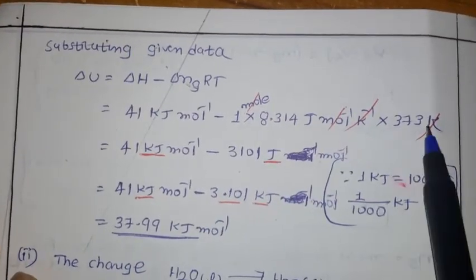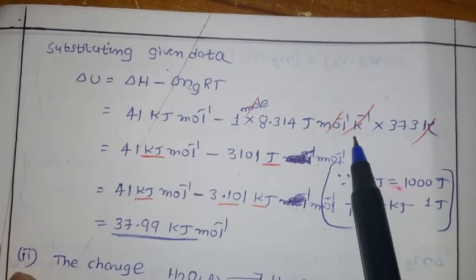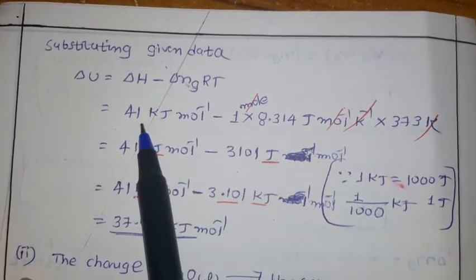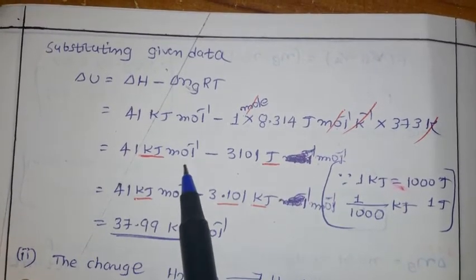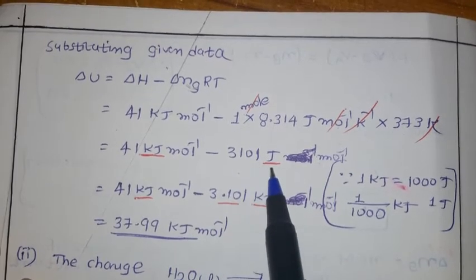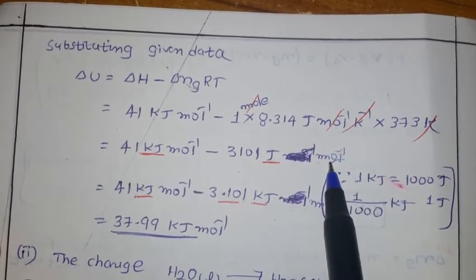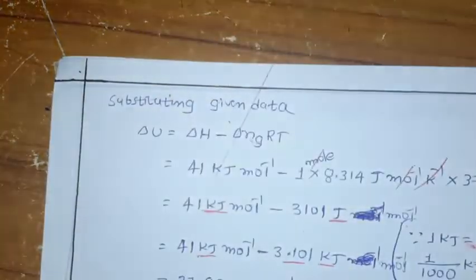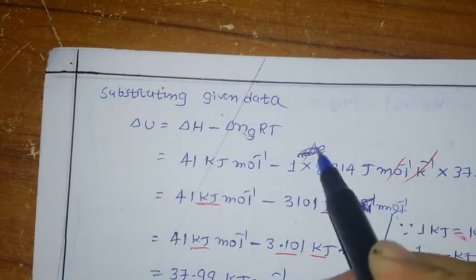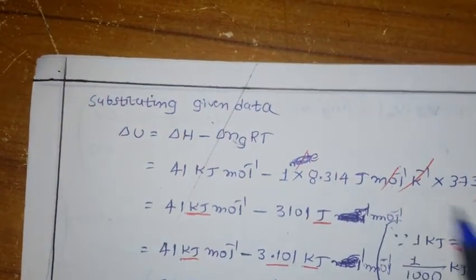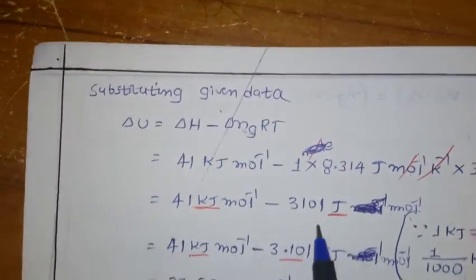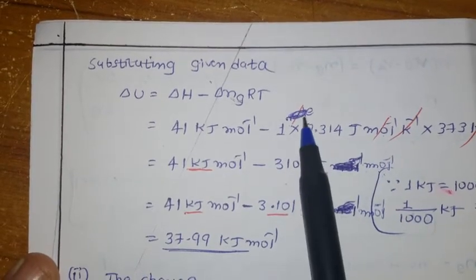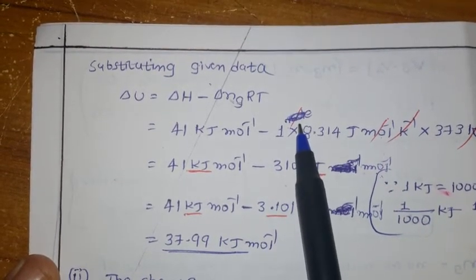Now see the unit cancellation. Kelvin per Kelvin is going to get cancelled. Mole per mole is going to get cancelled. Now what is left is only joules, here kilojoules. Now 41 kilojoule per mole, here 31.01 joule per mole is there. So here if you see, the mole unit should not be there because we are taking only the difference. So moles are not going to be cancelled. This is 3101 joule. We are taking only the difference, so the unit won't be there. So delta, how much difference is made?